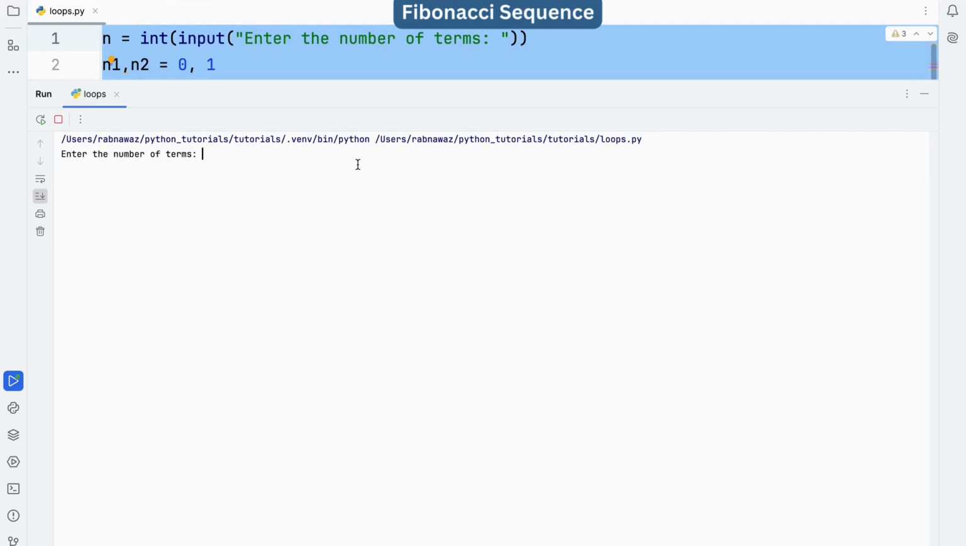For input number of terms 7, you can see the output. You can mention your questions in the comments section please.